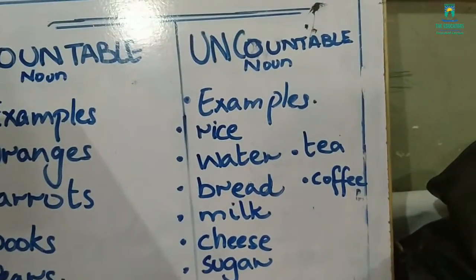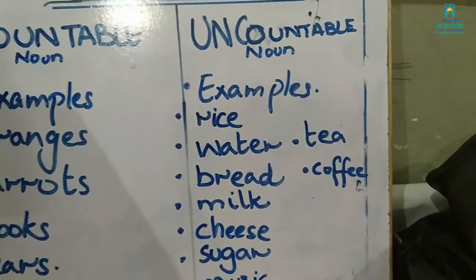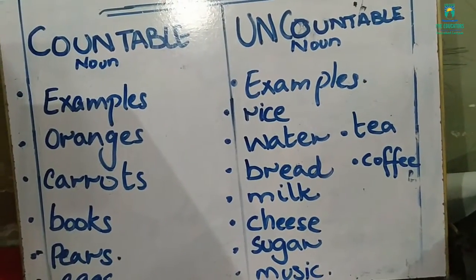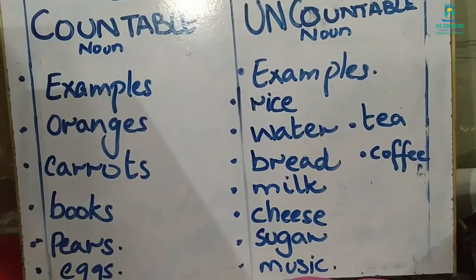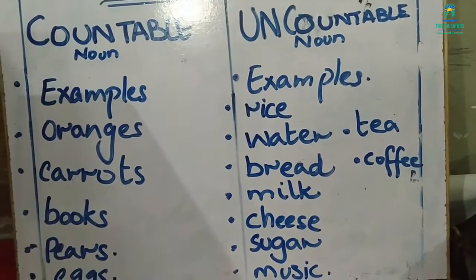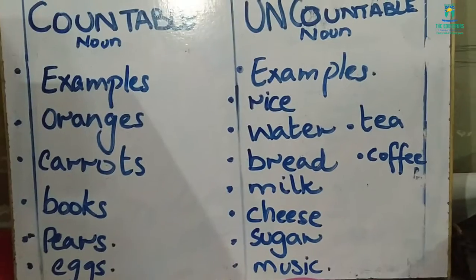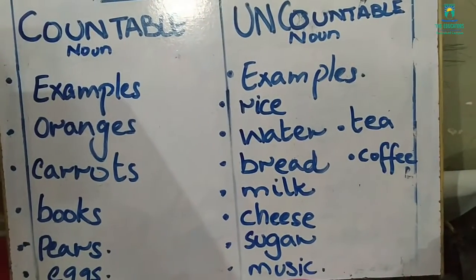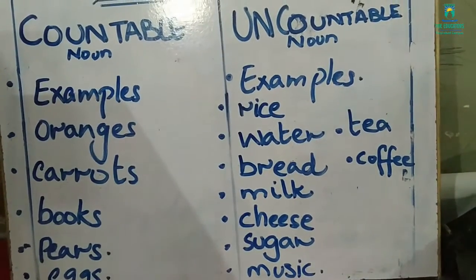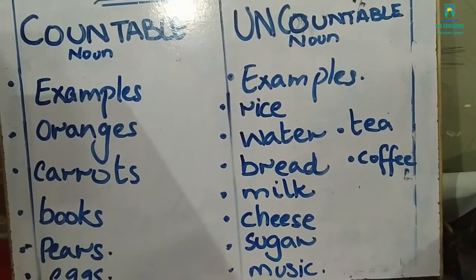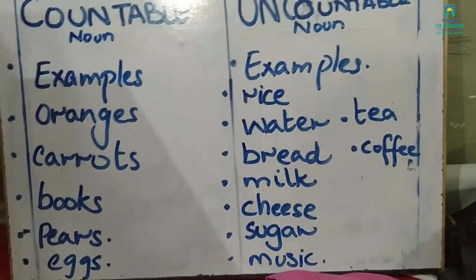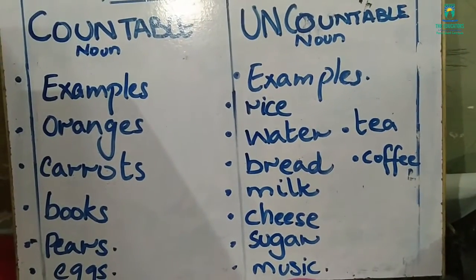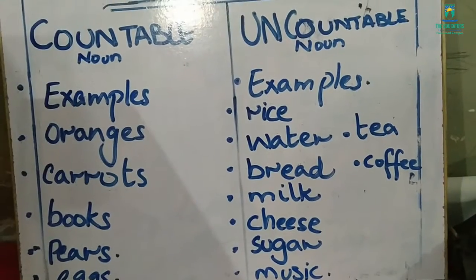Whereas examples of uncountable nouns are rice, which is not easy to count. Water, we cannot count water. Can we? No. Bread, we cannot count bread, because it comes in the category of uncountable noun, because it's a collective noun. Milk also is like water, so we can't count it, so it also comes in uncountable nouns.